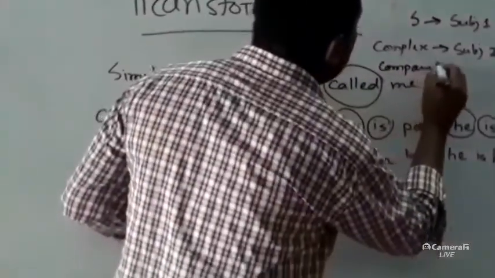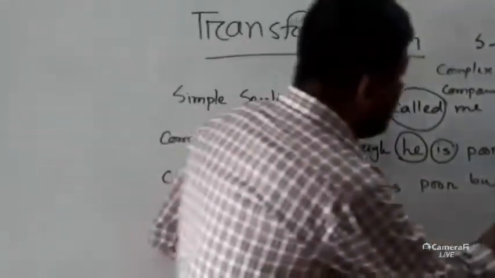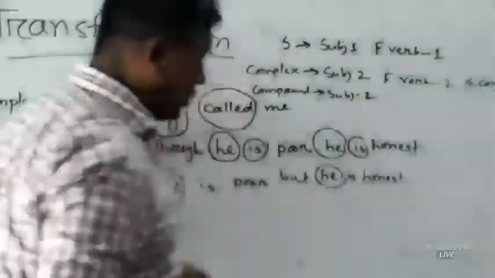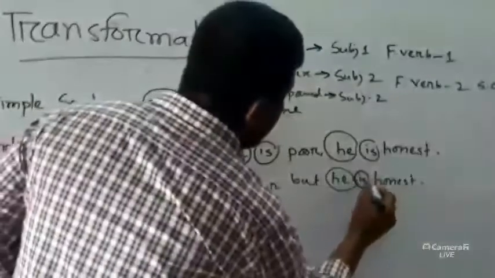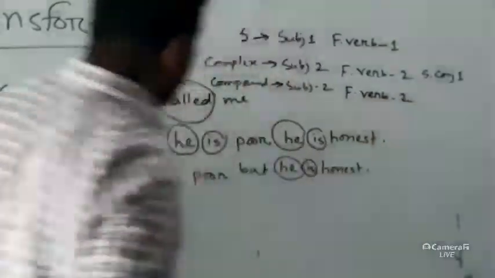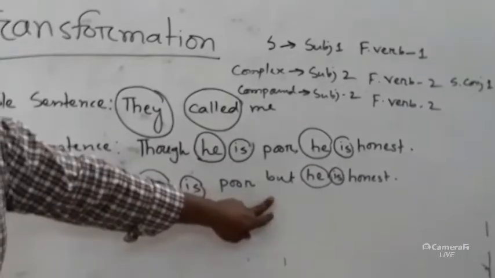And then compound sentence. Okay, this compound sentence also has got one subject, this is another subject, subject 2, and finite verb, this is finite verb, this is another finite verb 2, and this is a coordinating conjunction.